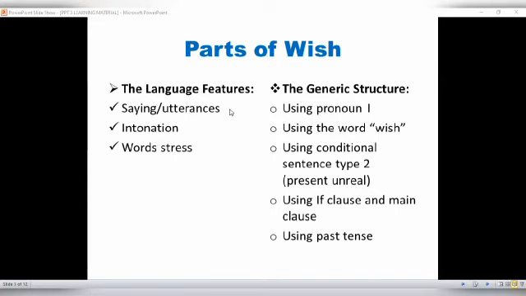And using if clause and main clause. And last but not least, using past tense. That's all the elements of wish.